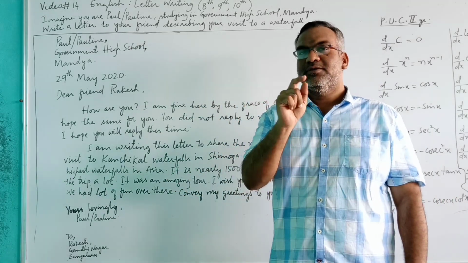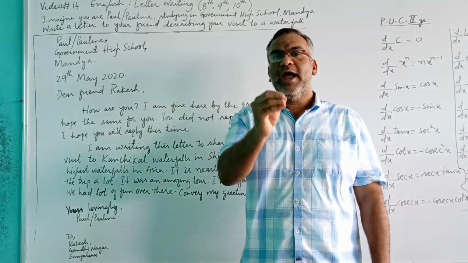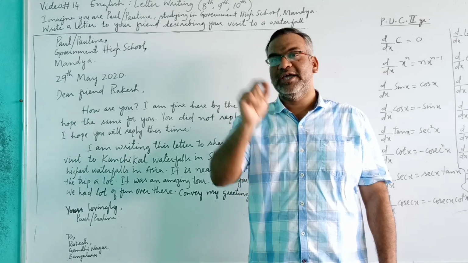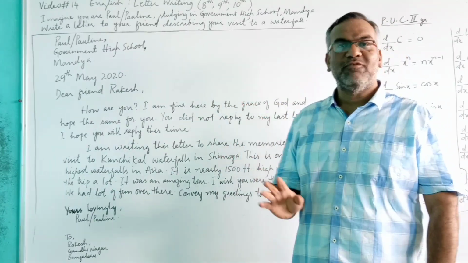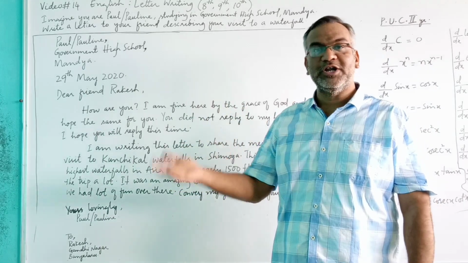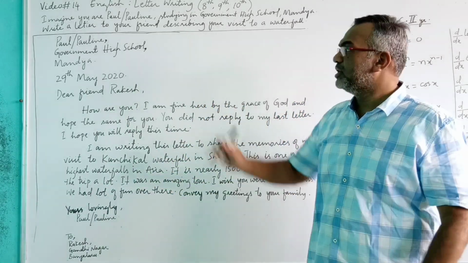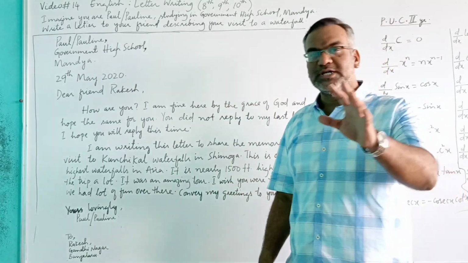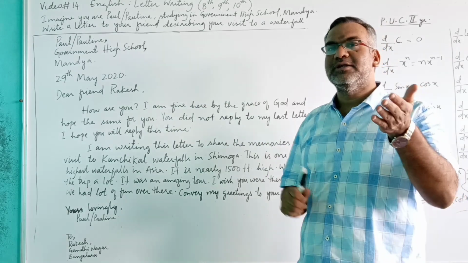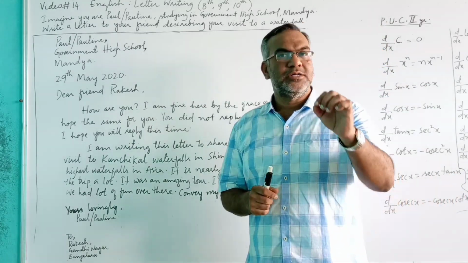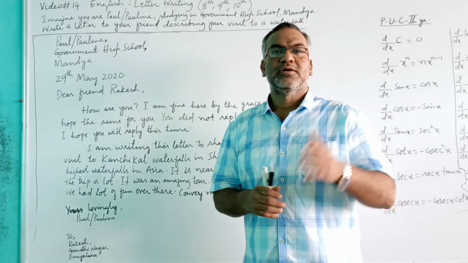A question is given with one formal letter and one informal letter, and you have to write any one, either formal or informal. In the previous video we already discussed how to write a formal letter. Now in this video I am going to discuss how to write an informal letter. An informal letter is written to friends, relatives, etc.